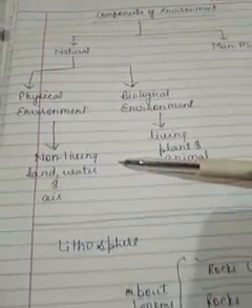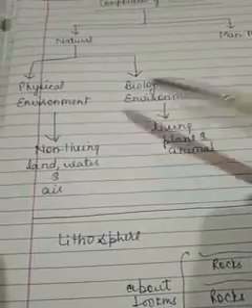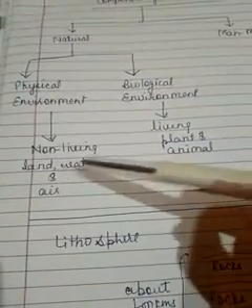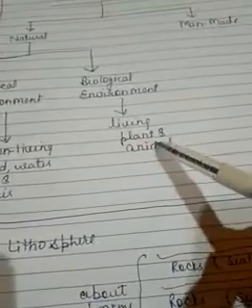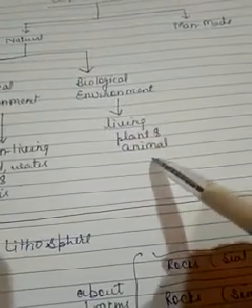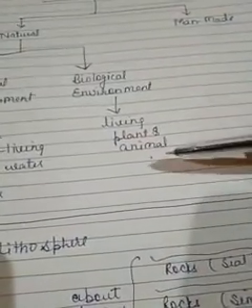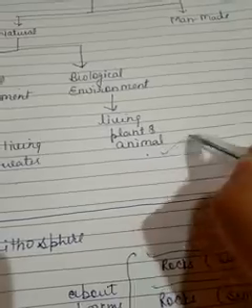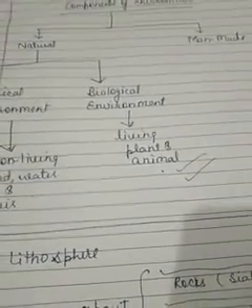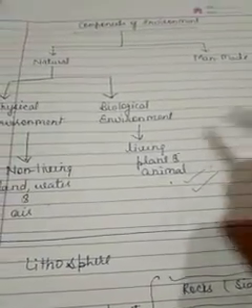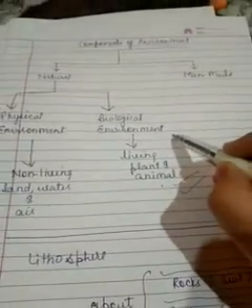Again, physical environment, what is that? Physical environment: non-living, land, water and air. Biological: living, plants and animals. We human beings are also animals, right? But we are social animals. So we are also an important part of this biological environment.